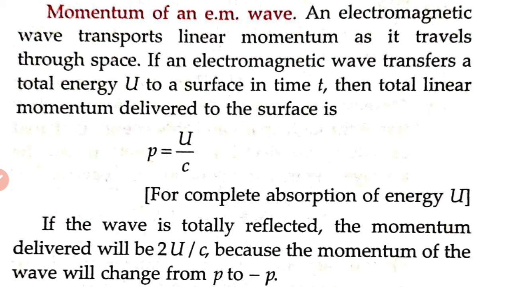So here it becomes 2U by C. So in the case of complete absorption of energy by the surface, the change in momentum is only U by C. And for complete reflection of energy, the change in momentum, or the momentum delivered, becomes 2U by C.